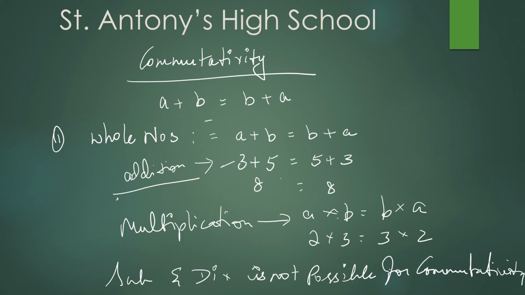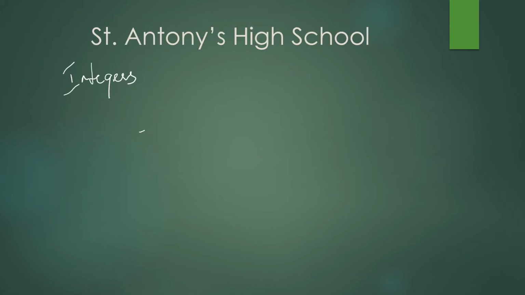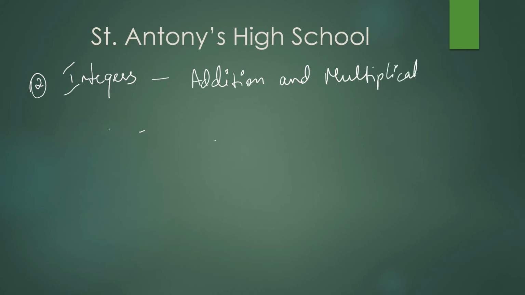Is it clear? Now let us pass on to integers, children. Whole numbers are completed. Now integers. Under integers also there are four operations, but here only addition and multiplication are possible. No subtraction and division, children. No subtraction and division. Followed?